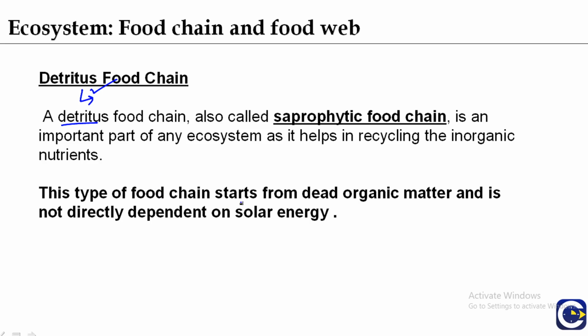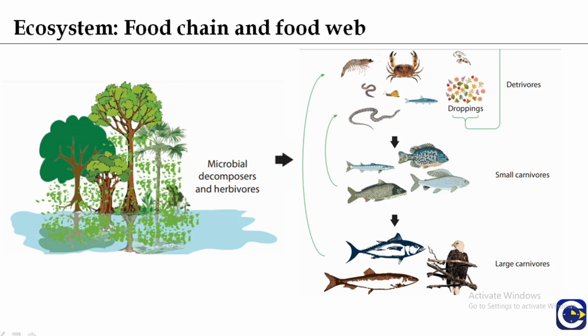This type of food chain starts from dead organic matter and is not directly dependent on solar energy. Unlike the grazing food chain, the detritus food chain depends upon dead organic matter, either in the form of fallen leaves or dead animal bodies. Hence, these are not directly dependent on solar energy. The starting point in a detritus food chain is the dead bodies of animals, and in case of plants, the fallen leaves. So here you can see a detritus food chain.